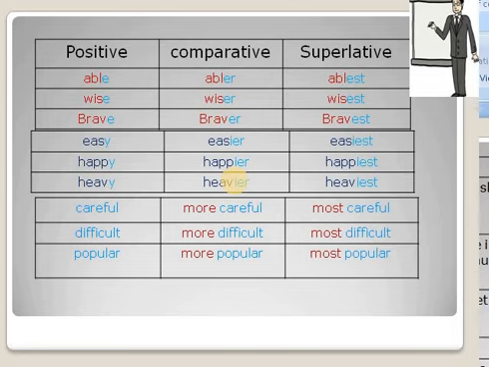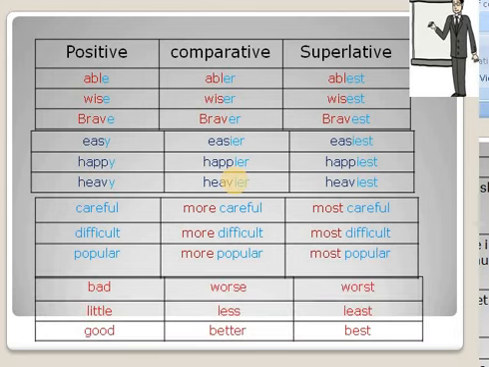See another model. In some cases, more and most is put in front of the positive to form the comparative and superlative respectively. Careful, more careful, most careful. Difficult, more difficult, most difficult. Popular, more popular, most popular. Let us see another table.